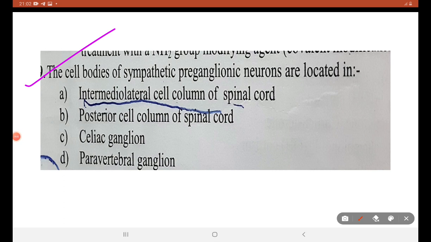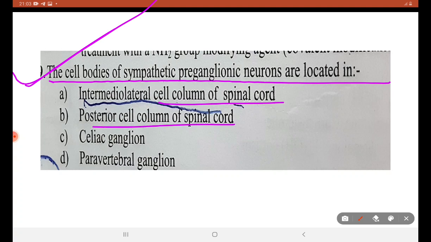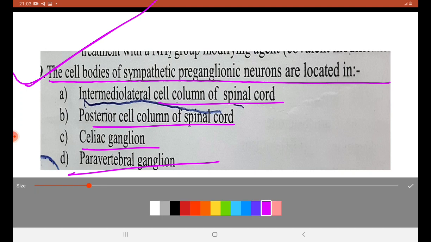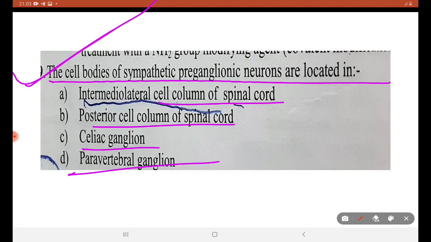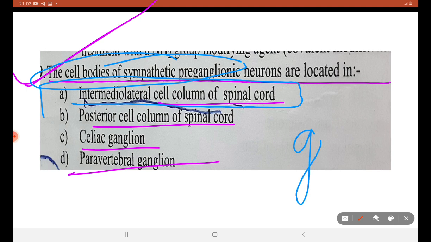Next question. Cell bodies of sympathetic preganglionic neurons are located in. This is a straightforward part B question. Intermediolateral cell column of spinal cord, posterior cell column of spinal cord, celiac ganglion, paravertebral ganglion. And what is the correct statement? Cell bodies of sympathetic preganglionic neurons are located in the intermediolateral cell column of the spinal cord, that is gray matter, the gray matter of the spinal cord.